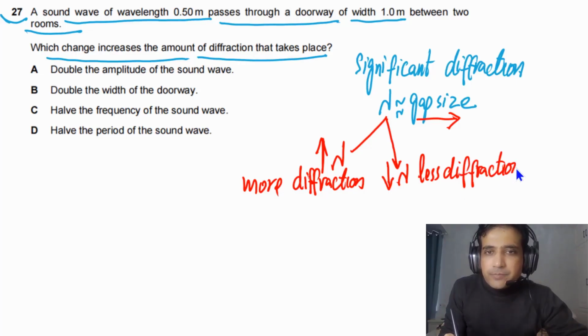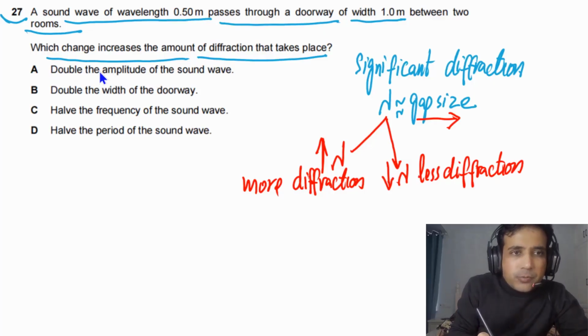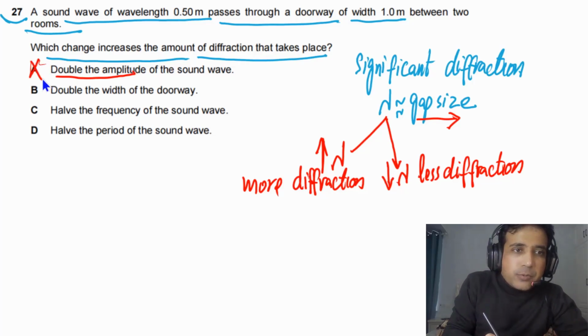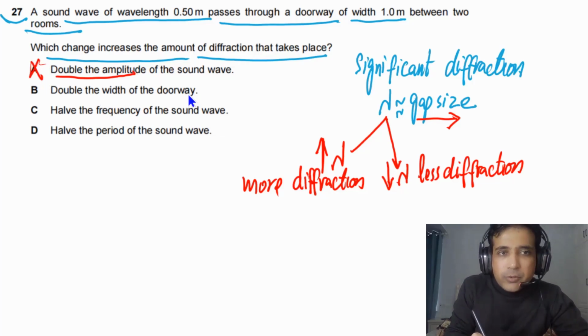If you look at option A, double the amplitude of the sound wave, it has no effect on diffraction. So this option is incorrect. Option B, double the width of the doorway: if you increase this and keep the wavelength the same, there will be less diffraction. We need more diffraction, so B is also incorrect.